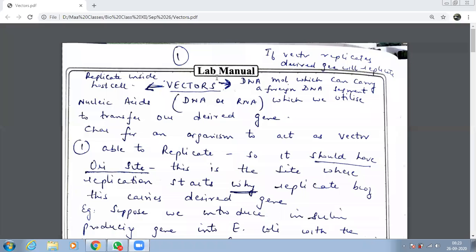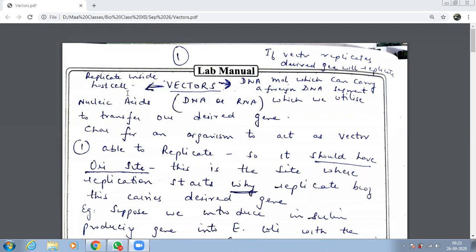हमने देखो बेटा, हमने एक स्टूडेंट को यूज किया कार्ड लेके भेजने के लिए. हम यहाँ पे कार्ड नहीं भेज रहे हैं. What are we sending? We are sending a desired gene, and we are sending it through whom? We are sending it through a vector. This vector will carry the desired gene into the host cell, and there your gene will start replicating.